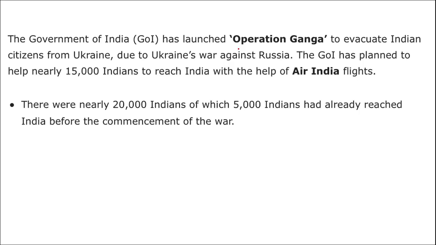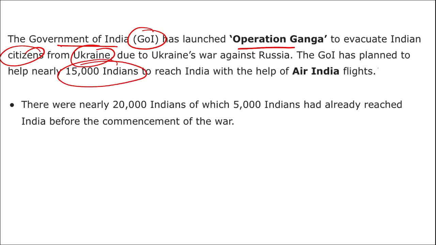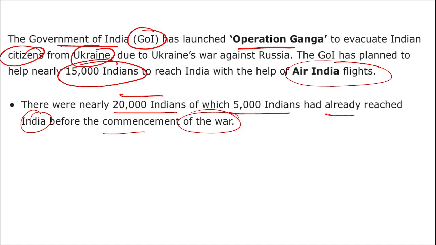This Operation Ganga was launched by government of India to evacuate Indian citizens from Ukraine, and around 15,000 Indians were evacuated with the help of Air India flights. There were nearly 20,000 Indians, out of which 5,000 Indians had already reached India before the commencement of the war.